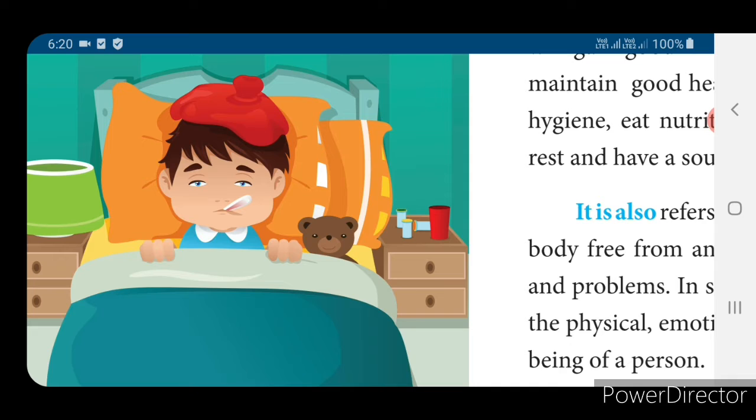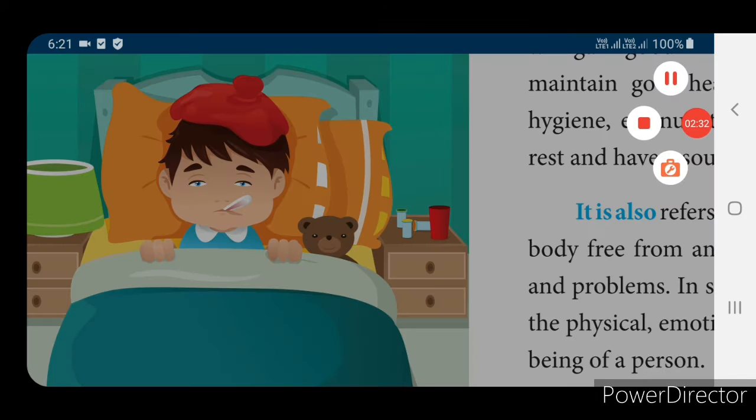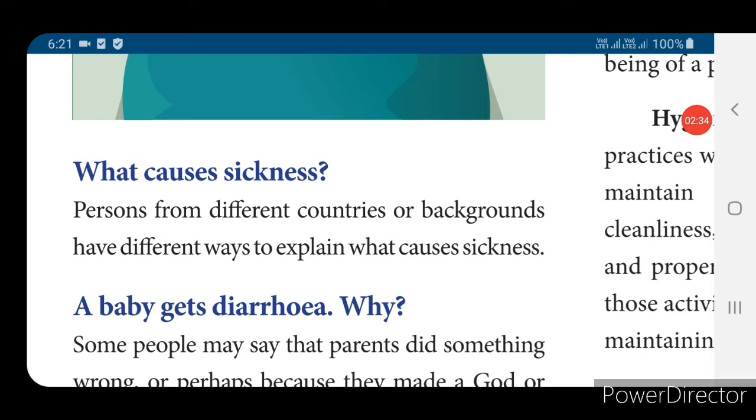Isn't it? So if a person is physically or mentally disturbed or his temperature is raised, he is not in a complete mind and body, we say that person is sick. Yes. If the person does not have the ability to do normal work, then we can say this boy or that person is sick. Clear children?